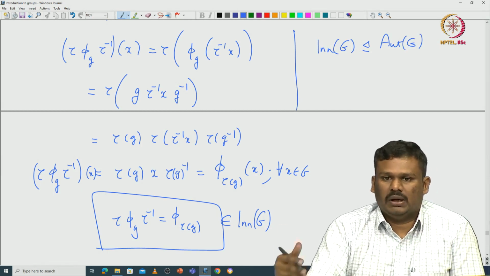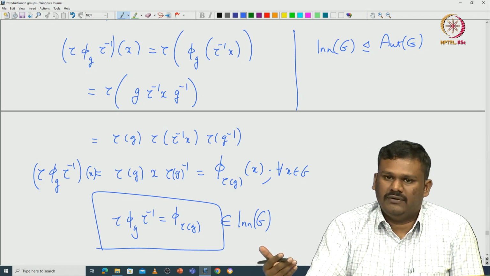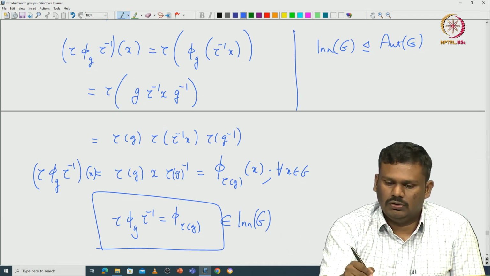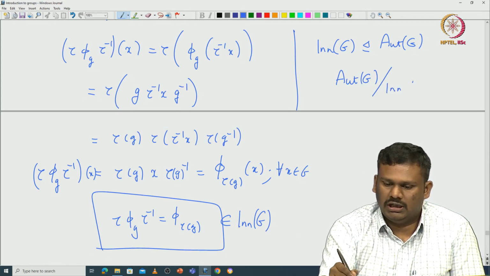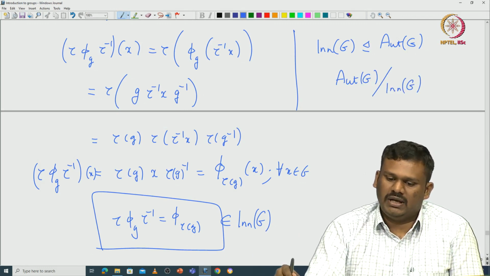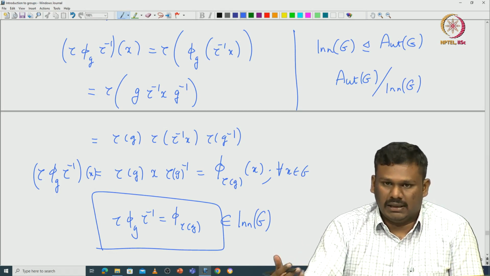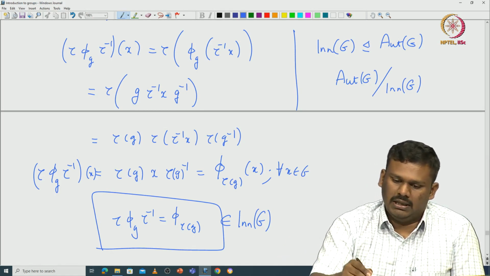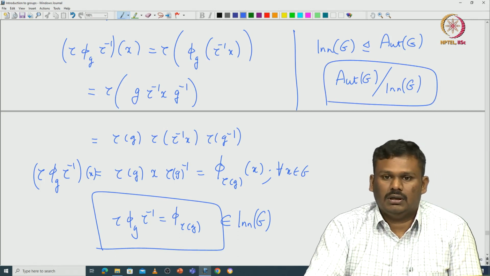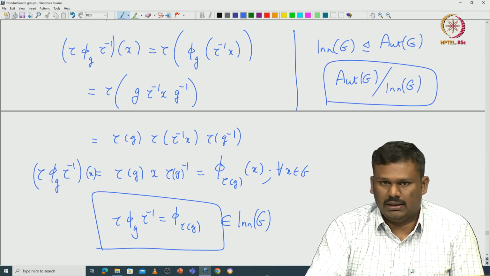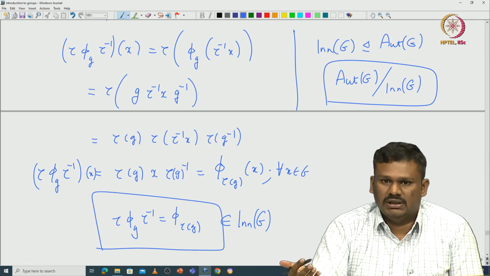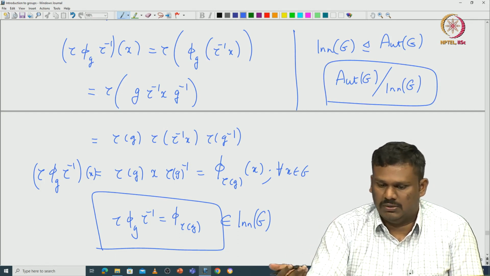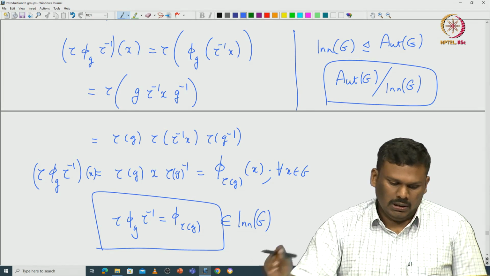So in particular, once you have this normal subgroup, then we can talk about the quotient. So then you look at this automorphism of G modulo this inner automorphism of G, and then you take any particular coset and look at the coset representative, and that will be called outer automorphism of G. Okay, or any set of representatives from this quotient, automorphism of G modulo this inner automorphism, they are called outer automorphism of G. Okay.